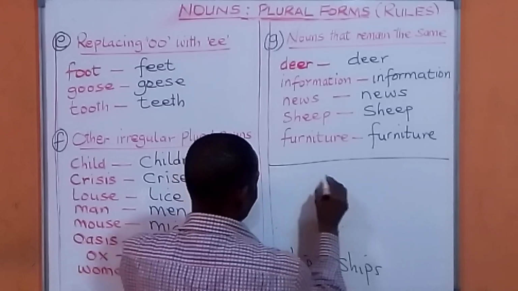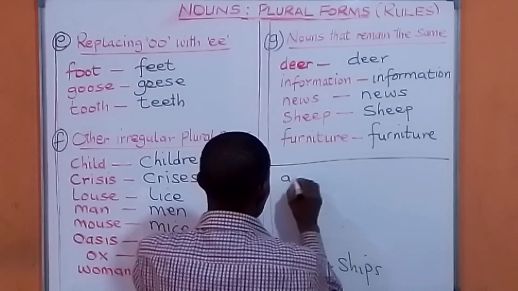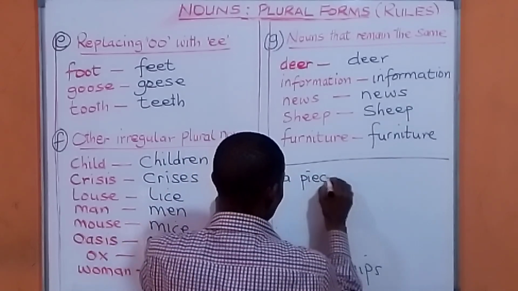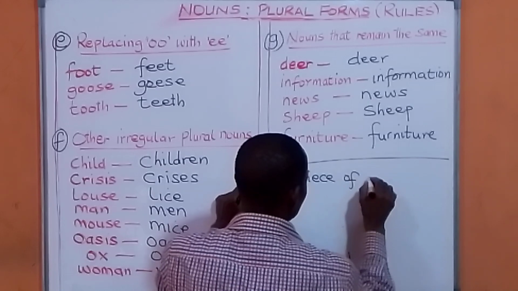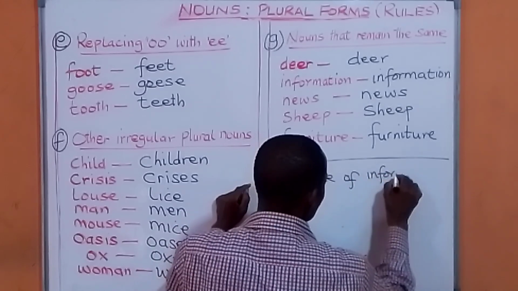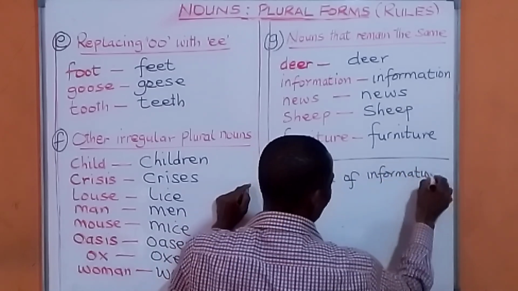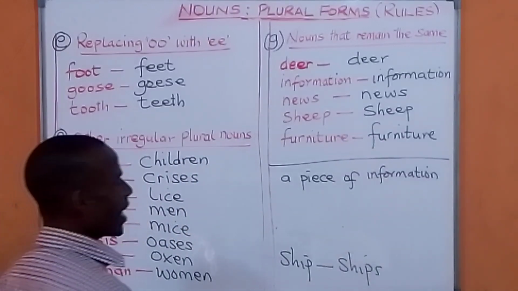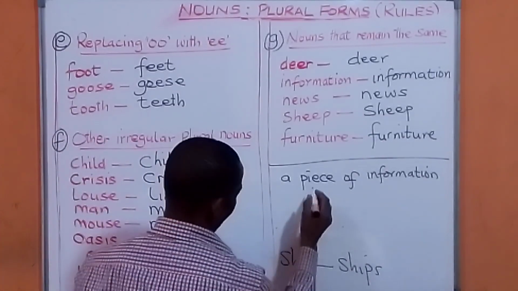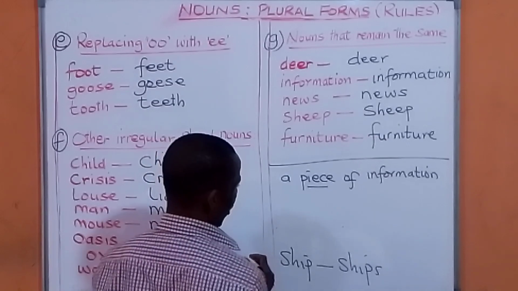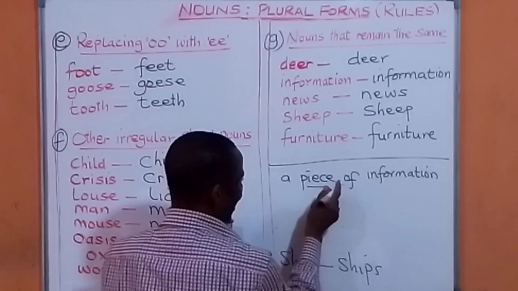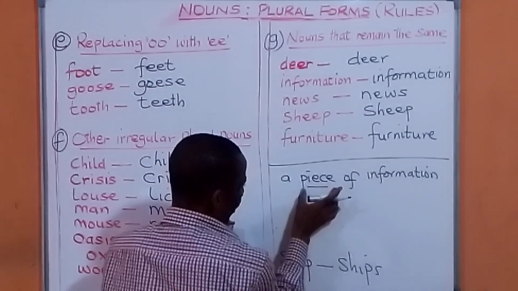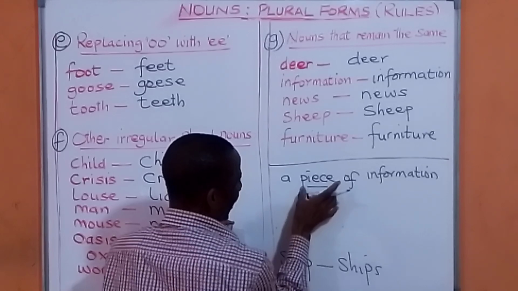In this case, you can say a piece, that is when it's one, a piece of information. When you are talking of just one information, to make it clearer, you can say a piece of information.